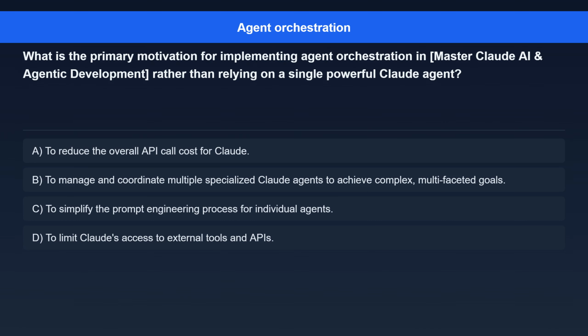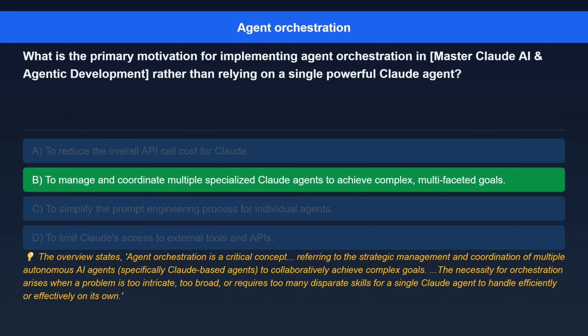Question 1. What is the primary motivation for implementing agent orchestration in Master Claude AI and Agentic Development rather than relying on a single powerful Claude agent? Option A. To reduce the overall API call cost for Claude. Option B. To manage and coordinate multiple specialized Claude agents to achieve complex, multifaceted goals. Option C. To simplify the prompt engineering process for individual agents. Option D. To limit Claude's access to external tools and APIs.